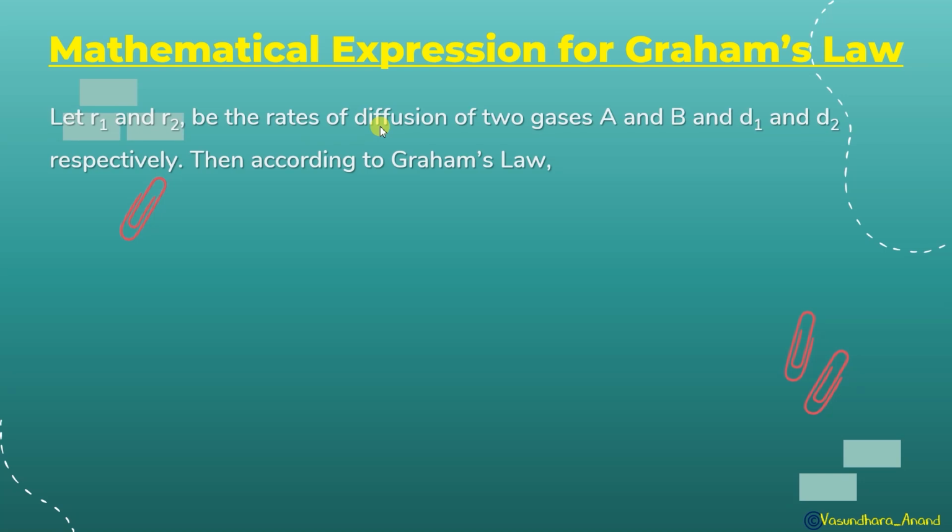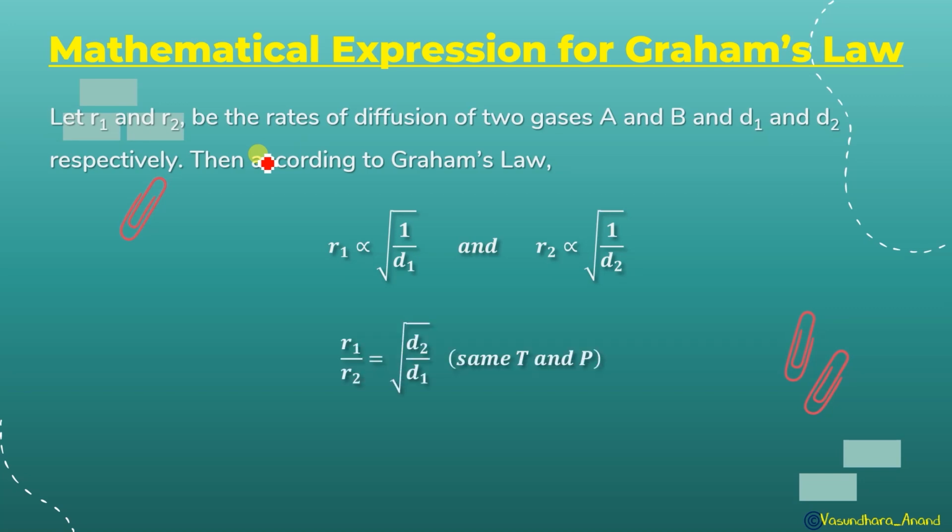D1, D2 are the densities given over here. So if I say R1, it will be 1 upon root D1, and R2 will be 1 upon root D2. So if I do R1 upon R2, it will be root under D2 upon D1, under the same temperature and pressure. This is the mathematical expression of Graham's law.